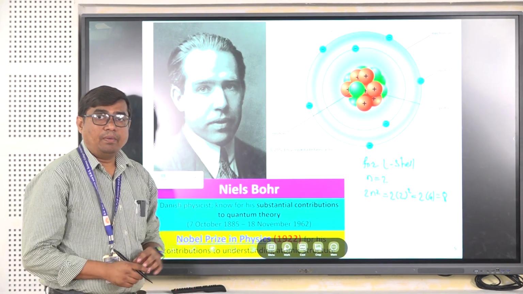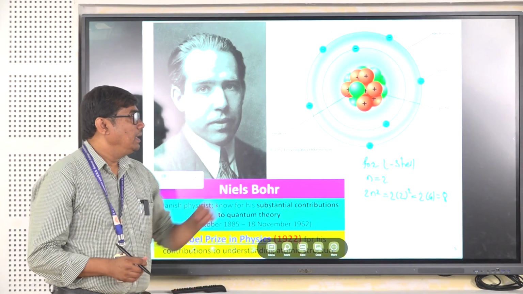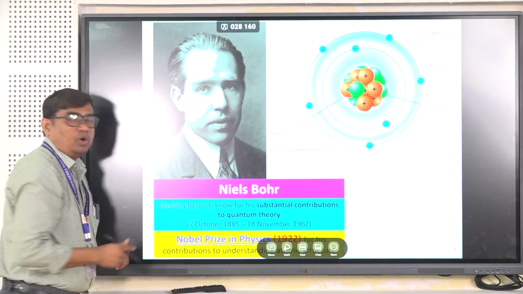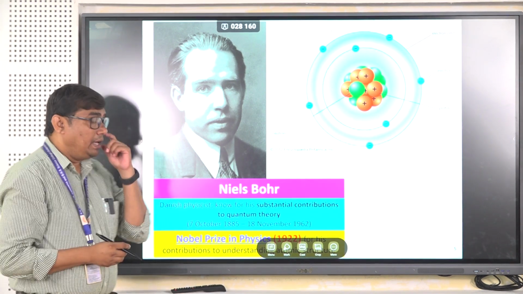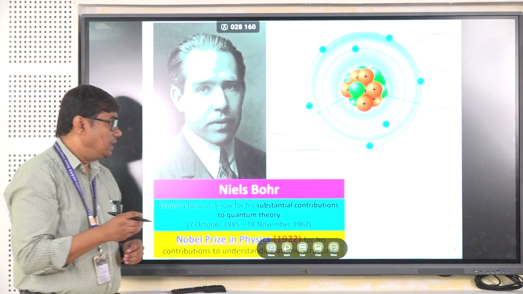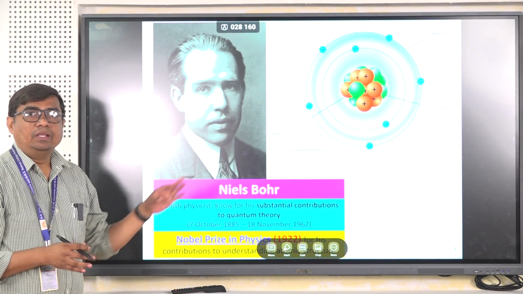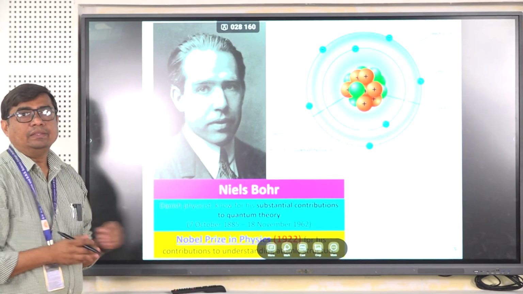Apart from that, Niels Bohr not only introduced this principal quantum number, but he was also able to calculate the Rydberg constant theoretically. So this is all about the Bohr atom model and its discovery.